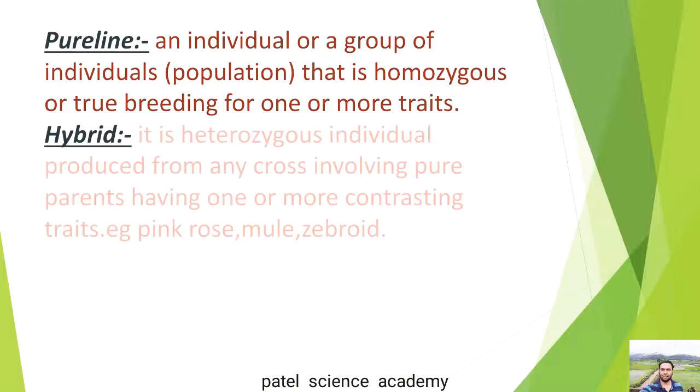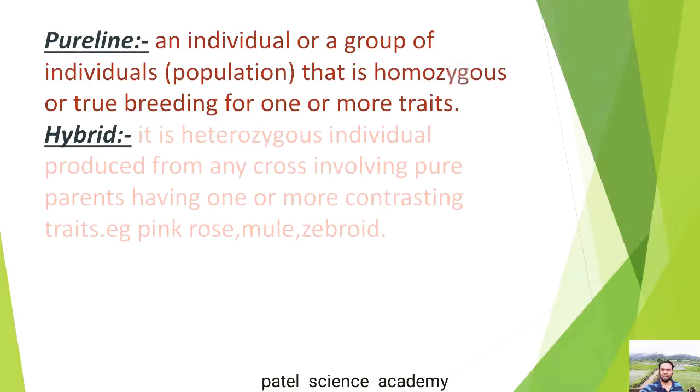Then comes the hybrid. It is a heterozygous individual produced from any cross involving pure parents having one or more contrasting traits. For example, the pink rose, the mule, the zebroid. So a hybrid is the combination of two parents with two different characteristics. Actually it's a mixture.